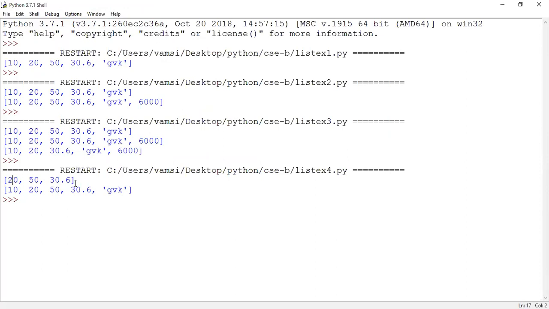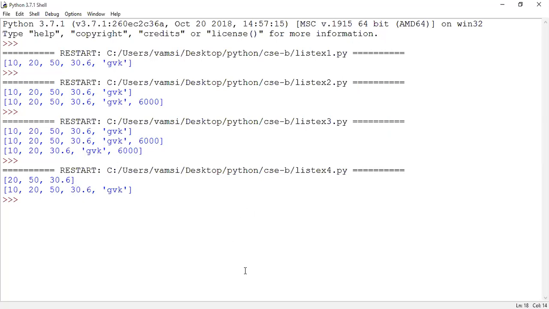Please respond, guys. Are you able to follow me or not? So when I'm mentioning 4, it considered up to the 4th index or the 3rd index? Third index, sir. Because of that reason, 1 means 20. The end index is mentioned as 4, so 4 minus 1 is considered as 3. So 1, 2, and 3. So 20, 50, 30.6 is displayed on the user screen.